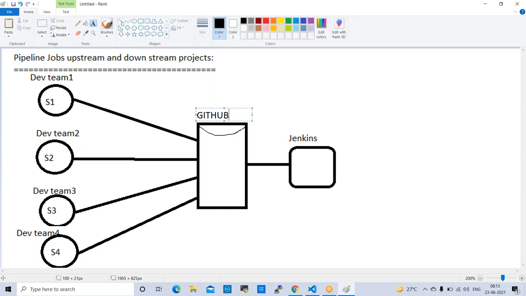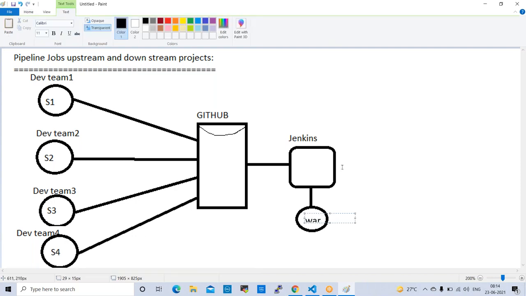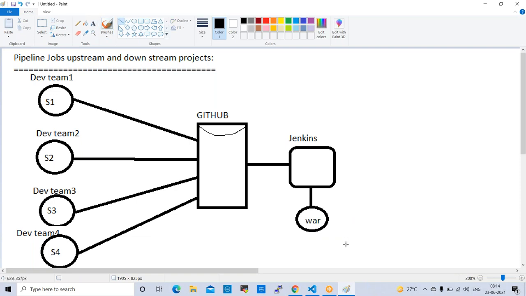it will move to Nexus Artifactory. Here we'll have Maven. This is Maven. Maven will generate a WAR file or jar file. So after that, what will happen? This WAR file or jar file will be pushed to the Nexus repo.